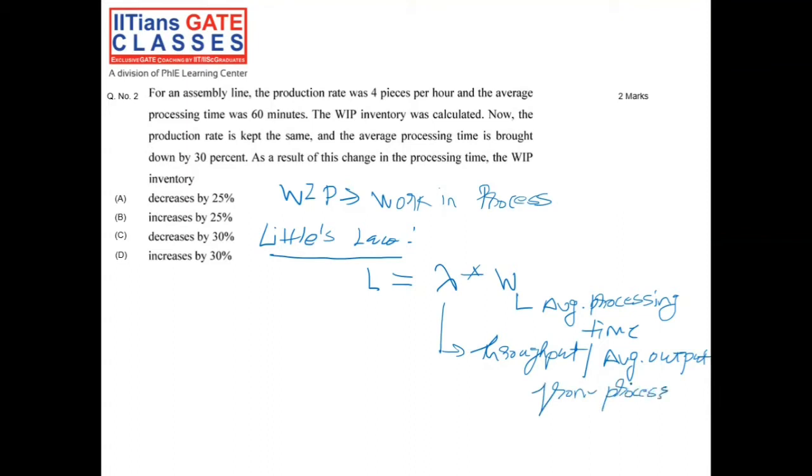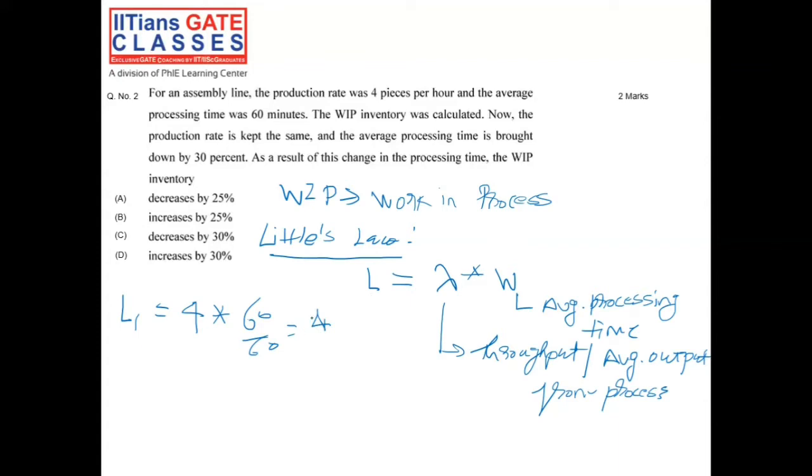Now read the question again. The production rate was 4 pieces. So in the first case, let's say at L1, the production rate was 4 pieces per hour. So our work in process inventory would be 4 multiplied by the average processing time, which was 60 minutes. Since we are calculating this in hours, 60 by 60, that would be 4.